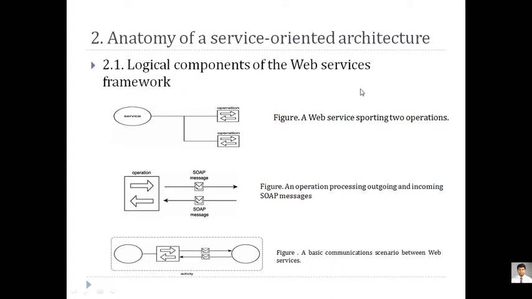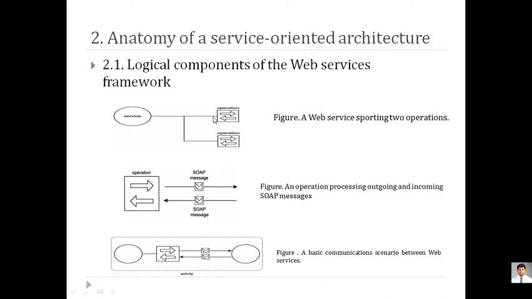Anatomy of service oriented architecture. Now there are logical components in web services. This is the first point we need to understand. Logical components means the components which cannot be visualized by your eyes. They are just operations that will be working. So any service, when it goes for any operation, is called a web service operation. Here the service will be operating on two operations. So this is nothing but your logical components of web services.